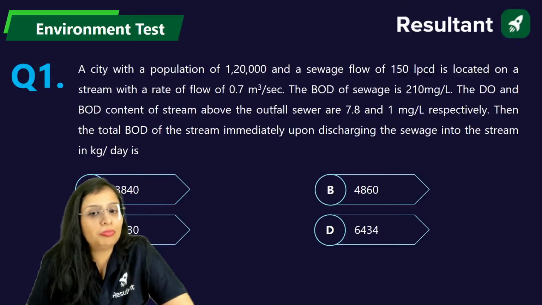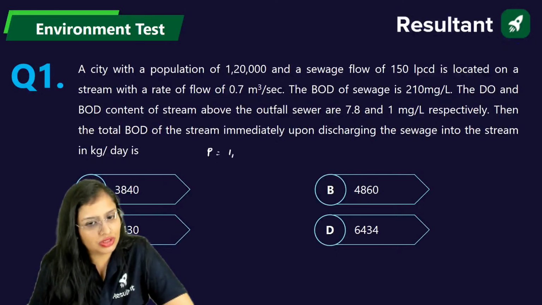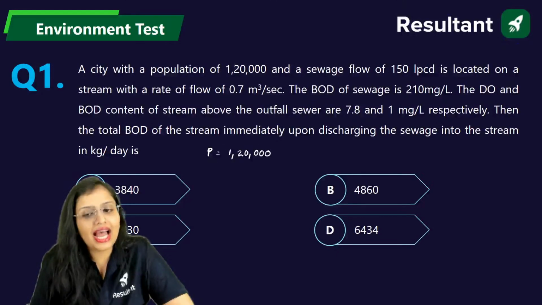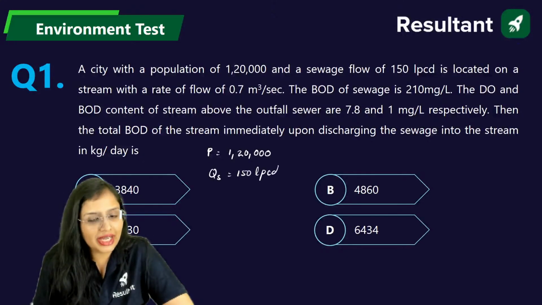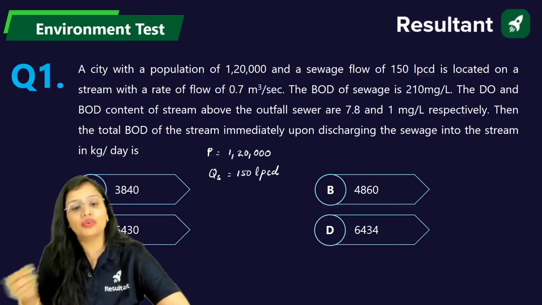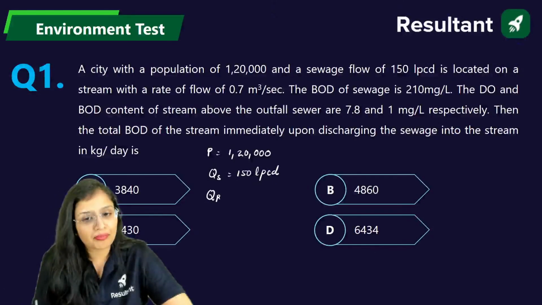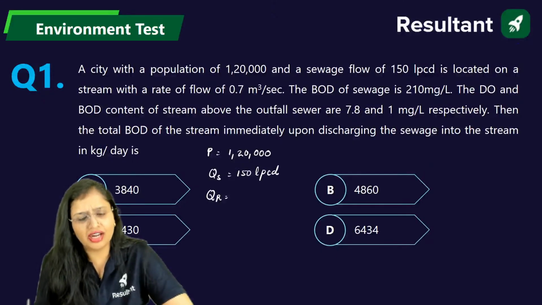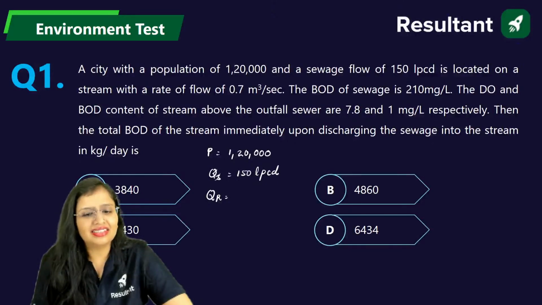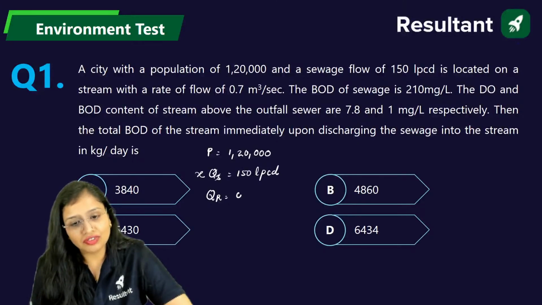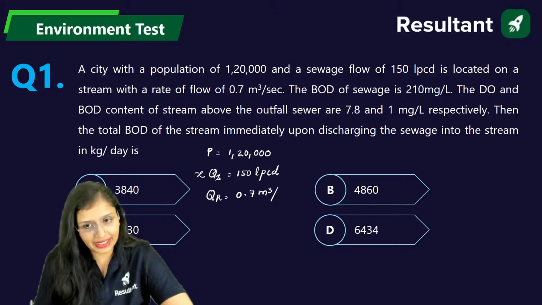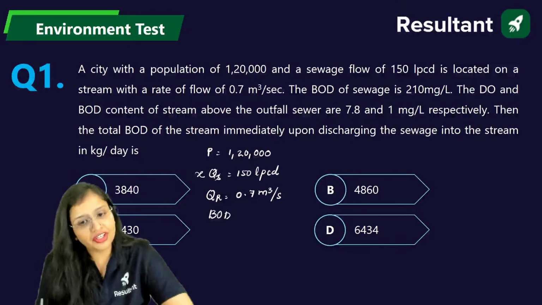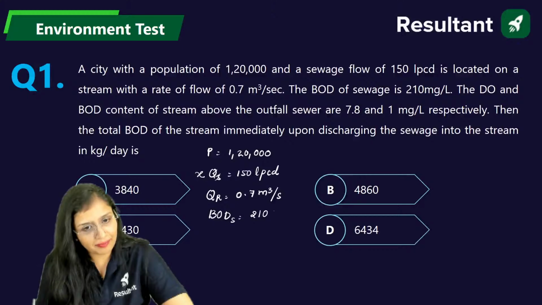A city with a population of 1,20,000 and a sewage flow rate of 150 LPCD is located on a stream with a rate of flow. This is not technically the discharge, this is liters per day, but fine, we'll take it like that. We also have to multiply with the population. Let us take it as X. The discharge of the river is 0.7 meter cube per second. BOD of sewage is given as 210 mg per liter.